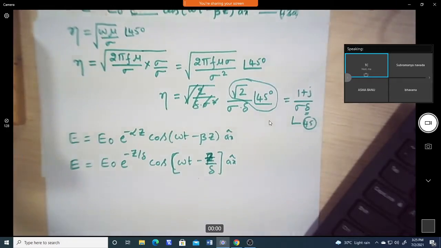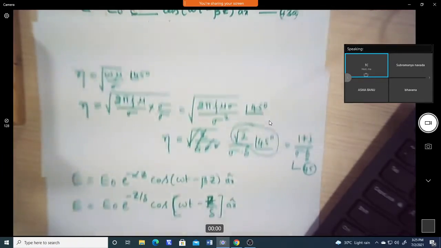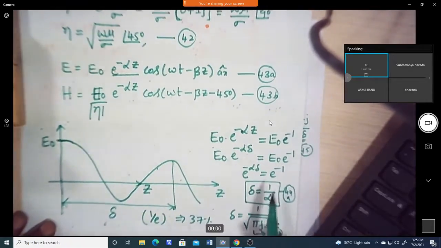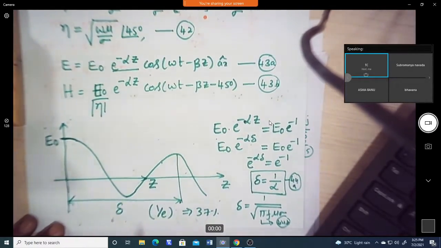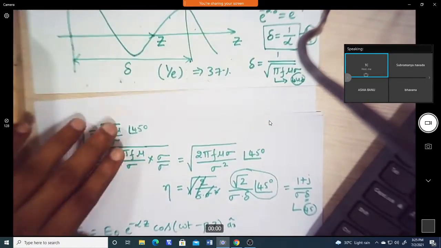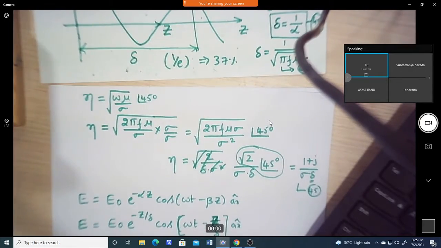Now whenever we take this delta, it is a measure of the exponential damping or attenuation of the wave, because the wave exponentially reduces whenever it travels through the conducting medium. That's why it is the attenuation of the wave. So the skin effect we can also write. What does skin effect mean?